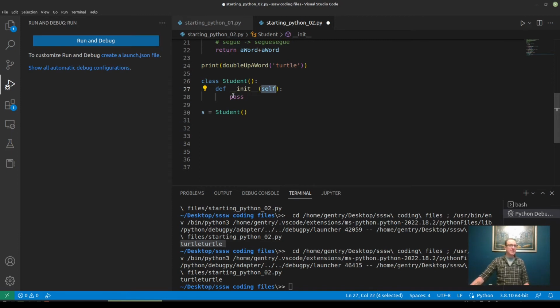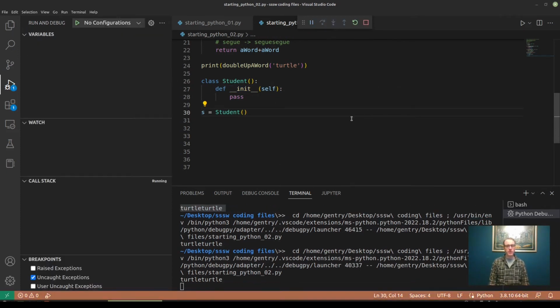So this constructor, and a constructor is a special type of function that we discuss in computer science, runs when we create an object with the data type of a class. We call this instantiating the class. This function is going to run every time, and it needs to kind of know where it lives in memory. So let's run this.